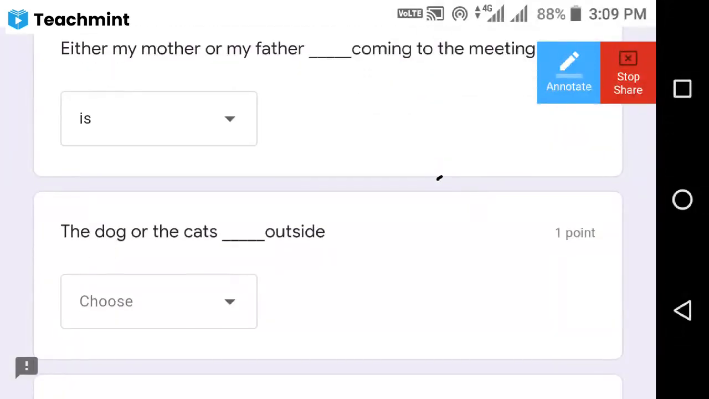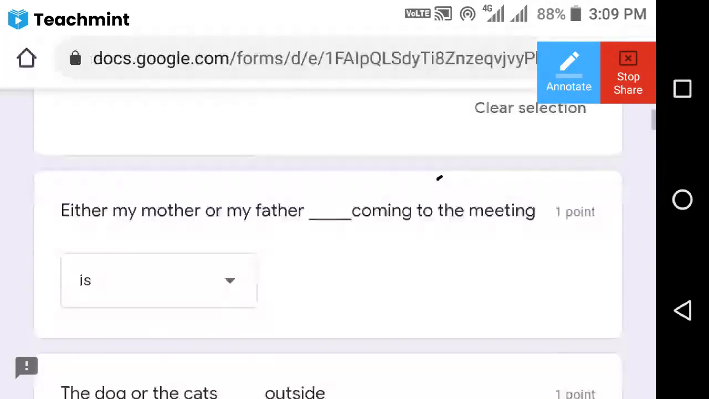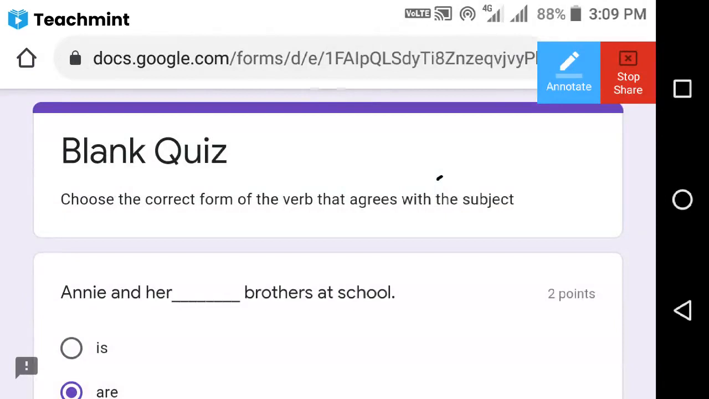The dog or the cats dash outside. I will give some time. Can you fill in this Google test? Can you attempt this question, this quiz? I will give some time, five minutes or something like that, or ten minutes. Can you complete it? Yes, sir. Attempt the quiz.